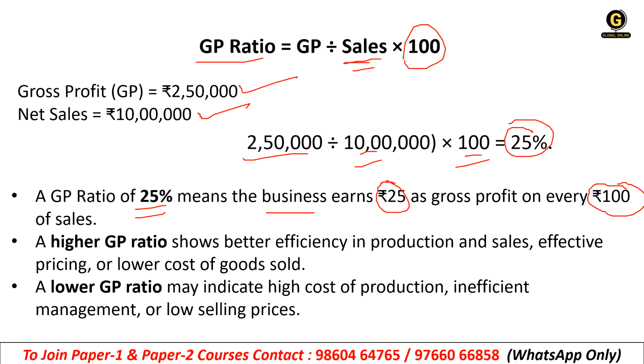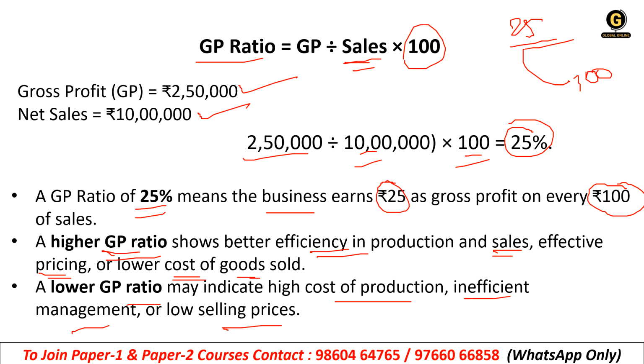Getting it? On every 100 rupees, the company is earning 25 rupees gross profit. On a 100 rupees sale, basically. If the sale is 100 rupees, the company is getting 25 rupees gross profit. A higher gross profit ratio means better efficiency in production and sales, effective pricing, or lower cost of goods sold. Clear? A lower GP ratio may indicate high cost of production, inefficient management, or low selling price. These will be the possibilities.